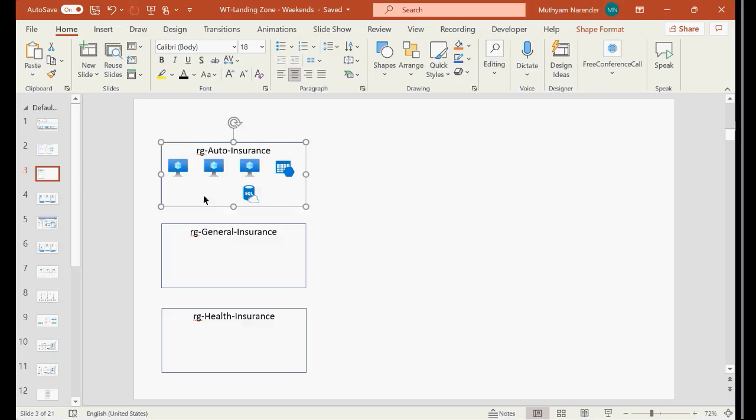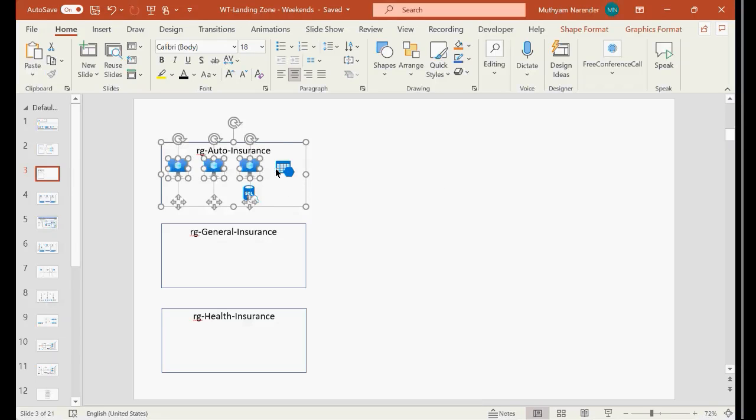Likewise, I'm organizing my resources to represent my application in a single folder, a container, nothing but resource groups. So likewise, you need to organize. Once you organize this, it will be easy for you to manage, right? It will be easy for me to manage. If somebody asks me to deploy this, I can deploy it easily. If somebody asks me to remove it, I will remove it easily, right?